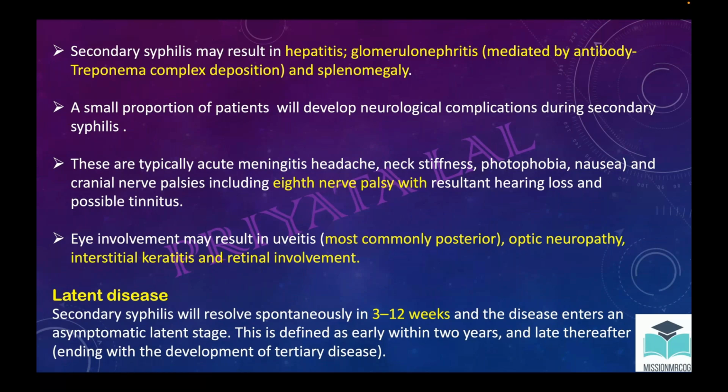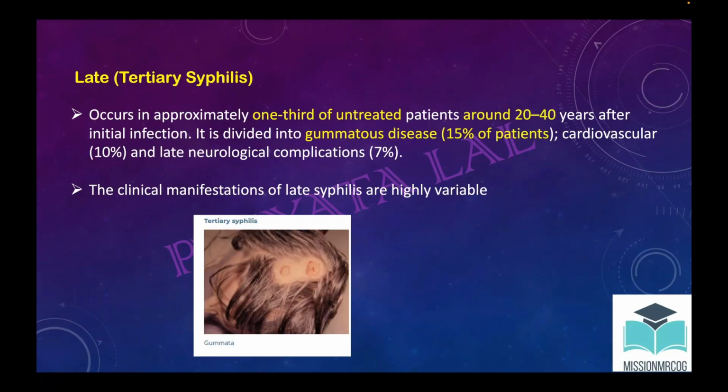Now this is secondary syphilis. After that, secondary syphilis will resolve, and it will enter an asymptomatic latent phase, mostly less than 2 years, that is early latent syphilis. In this period, the person will not have any symptoms, but if any investigation is done at that time, it would be diagnosed. Now late syphilis or tertiary syphilis: one third of the people, if they don't get treatment, will develop tertiary syphilis 20 to 40 years after the initial infection.